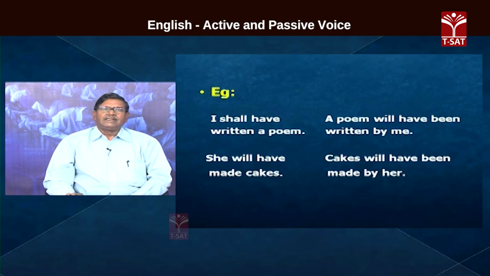Use of active voice and passive voice. When do we use active voice and when do we use passive voice? If we want to talk about the agent or doer, we use the active voice. If we give importance to the doer, that is, to the subject, then we use the sentence in active voice.